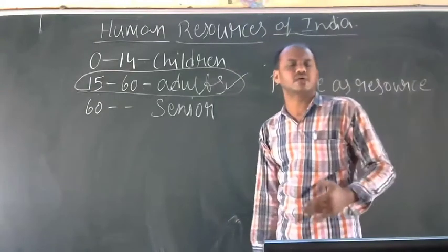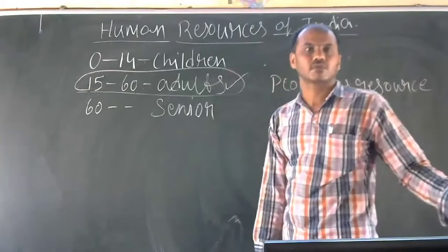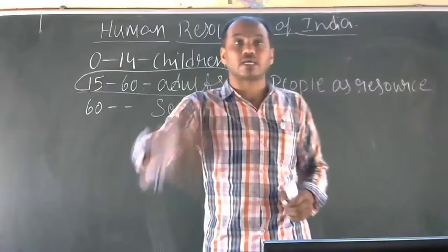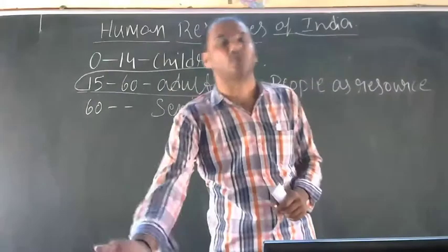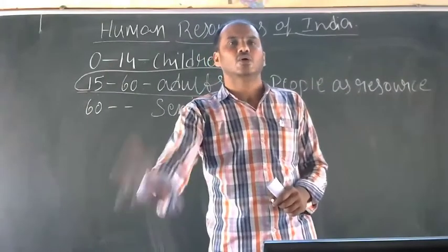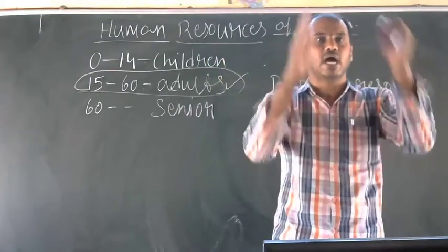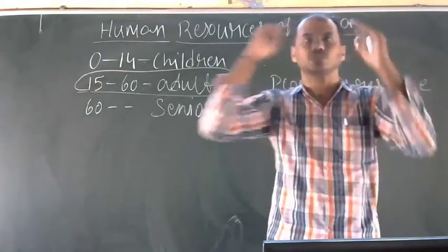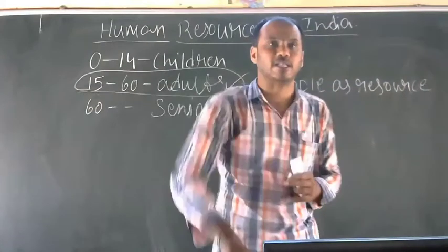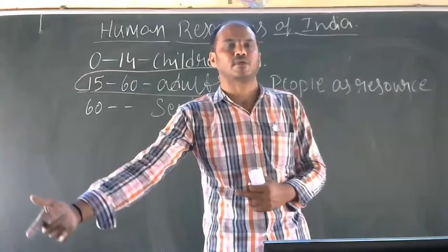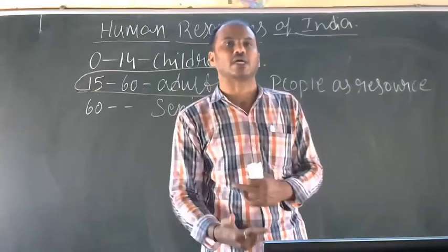There may be natural and material resources, but they have to be converted into a useful form. A human being has to come, put in his brain and working capacity. He must be healthy. Only then is it converted into a useful product.